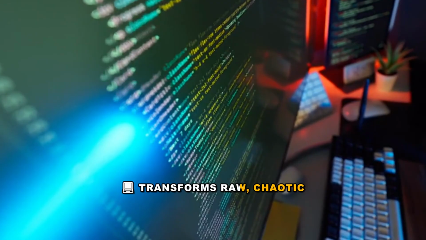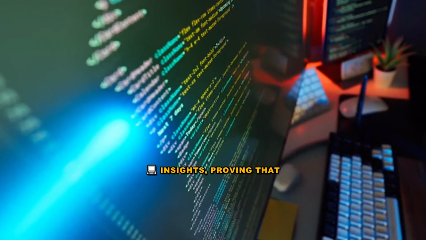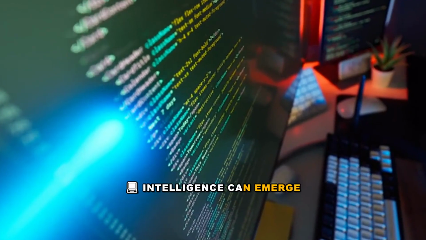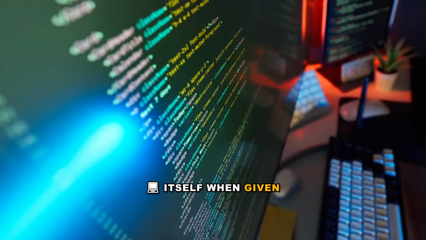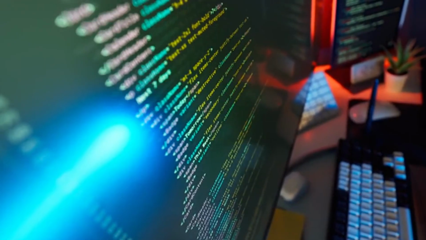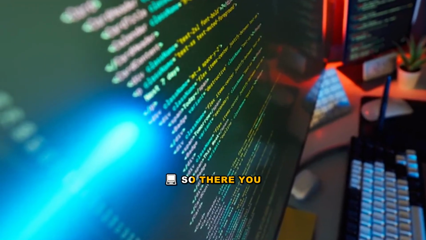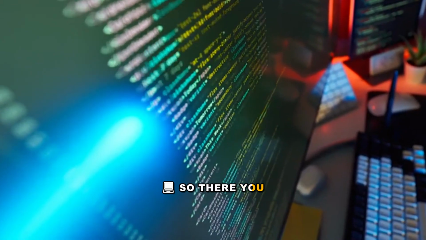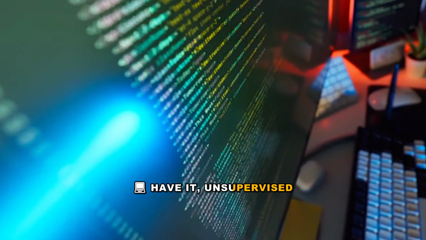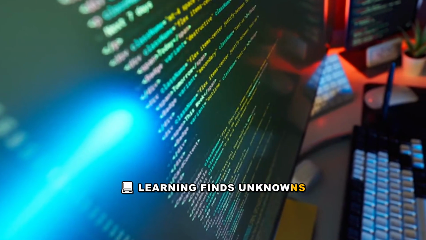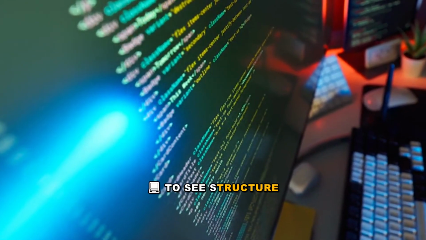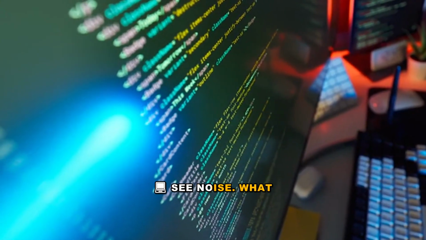It transforms raw, chaotic information into structured insights, proving that intelligence can emerge from the data itself when given the right tools. So, there you have it. Unsupervised learning finds unknowns by teaching computers to see structure where we only see noise.